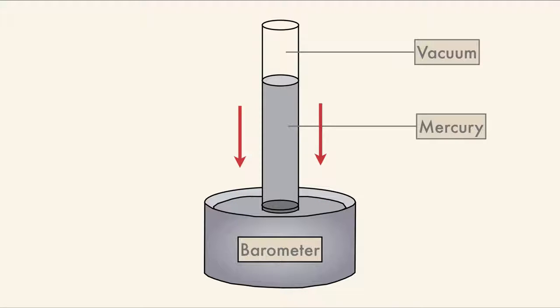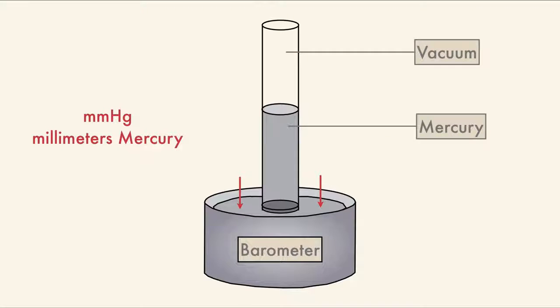When the atmospheric pressure rises, the mercury adjusts to the increasing pressure by moving up the tube. This creates equilibrium between the internal and external pressures. When the atmospheric pressure decreases, the mercury level drops to maintain equal pressure. This kind of barometer is read in millimeters of mercury because it measures the change in height of mercury inside the barometer. But this isn't the only measure of pressure.